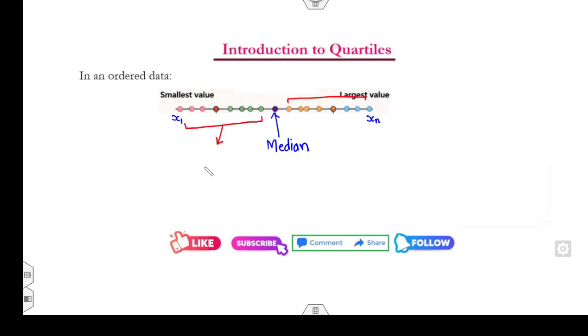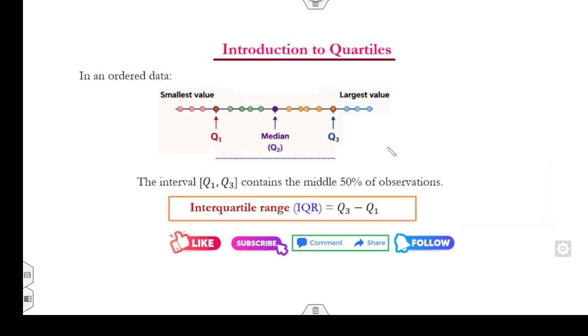If you calculate the median of the left information, all the dots remaining from here to here, that is called Q1. On the right hand side also, the remaining dots, elements, if you calculate their median, that is my Q3. And that is the way you can compute the quartiles Q1 and Q3. And you can clearly see we have ignored the smallest and the largest value.